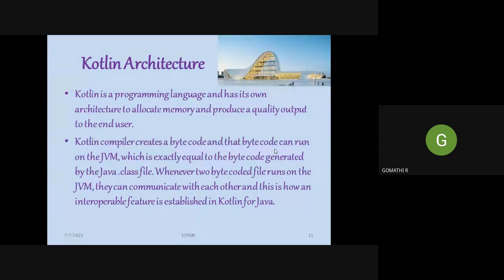Similar to how we use a Java program, we write a Java program, store it in a .java file, and convert it into a bytecode and give it to the Java virtual machine for compilation. The same process is here also. The Kotlin compiler creates a bytecode. We write a Kotlin program, after that that program will be converted to a bytecode, and that bytecode will be executed with a Java virtual machine. So similar to how we use Java, the same architecture will be here for Kotlin also.